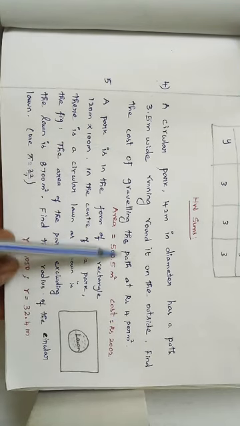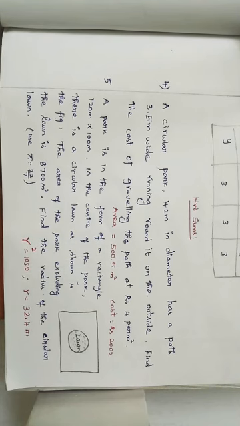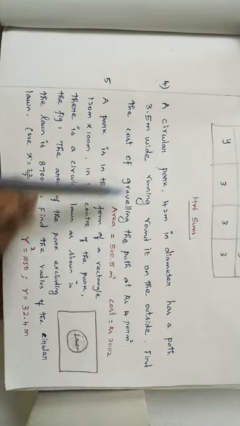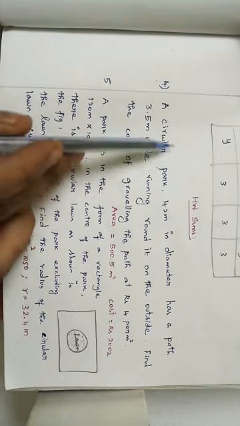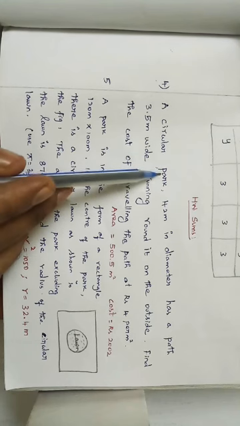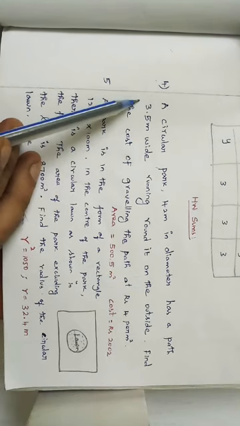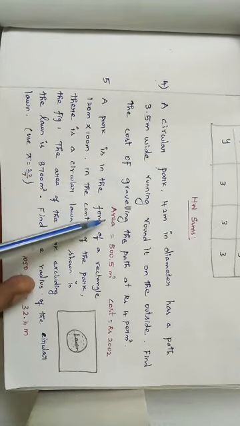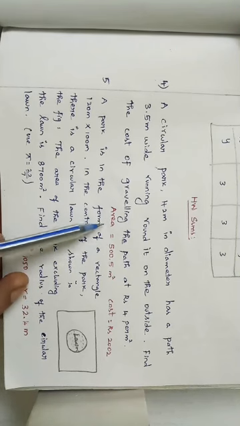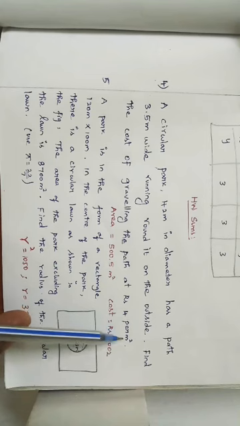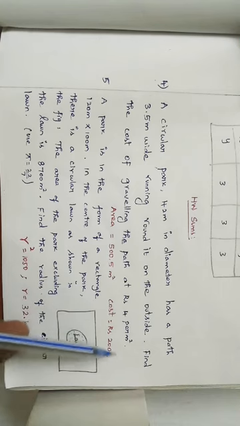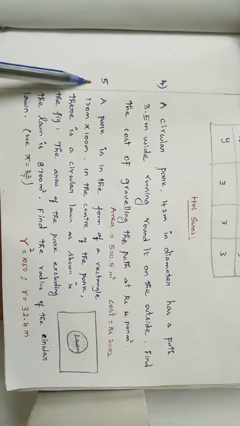So for finding the cost of the path, first we want to find the area of the path. Path means area of a ring. So for finding the area of a ring, what things are needed? Capital R and small r. Small r is nothing but the radius of the circular park. Capital R is nothing but small r plus width. Width is nothing but 3.5 meter, right? So small r plus width. While we have small r and capital R, using the area of a ring formula, we can get the area of the ring. After finding the area of the ring, for each meter square, how much are they charging? Rupees 4. Just multiplying 4 into the area, we will get the cost, right? Next, sum number 5.